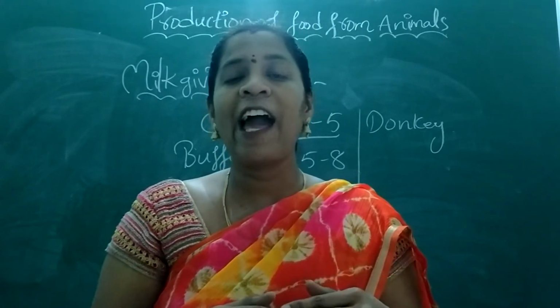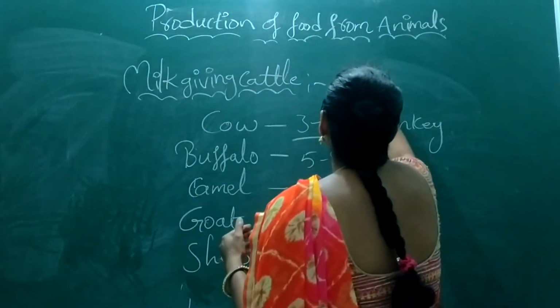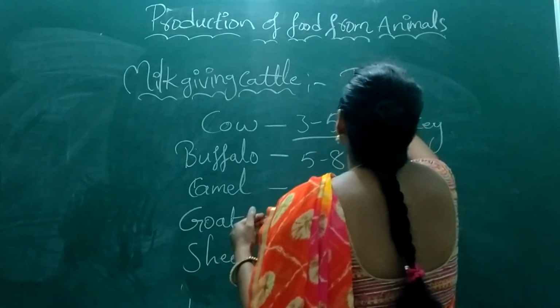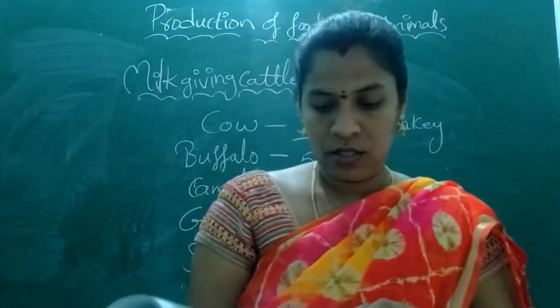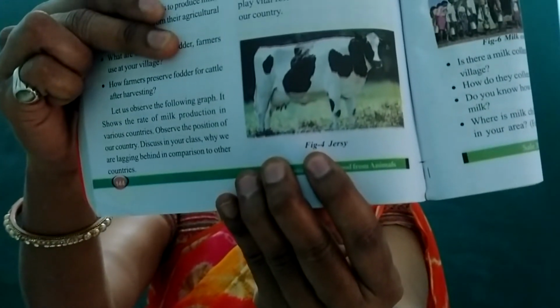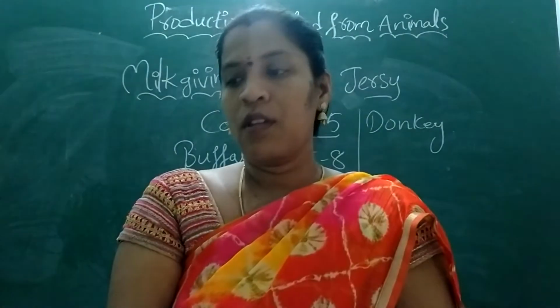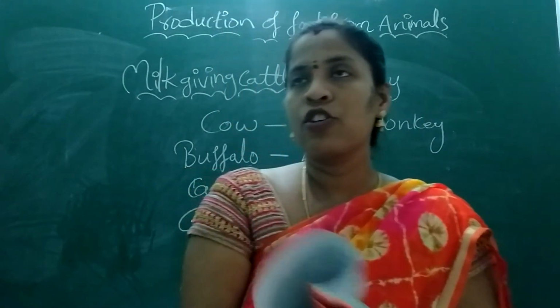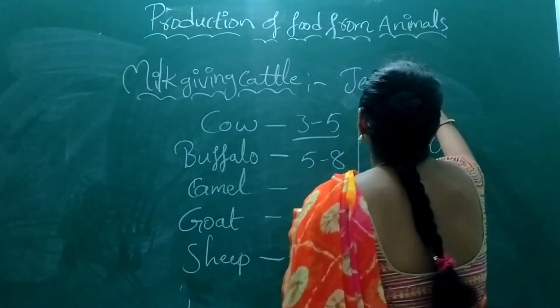The reason is that there they have cows like Jersey. This is called Jersey. And one more is Holstein.